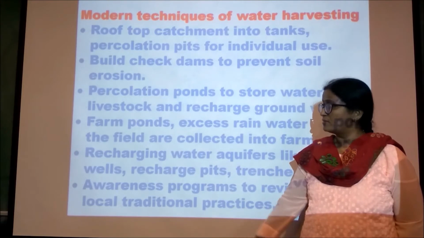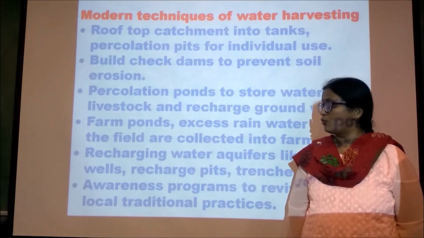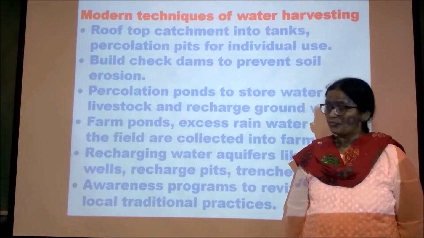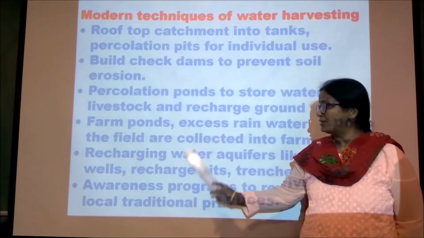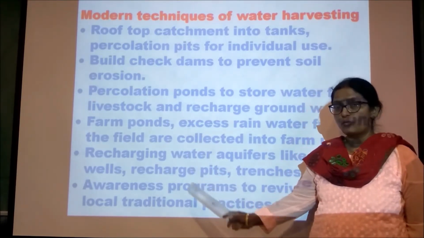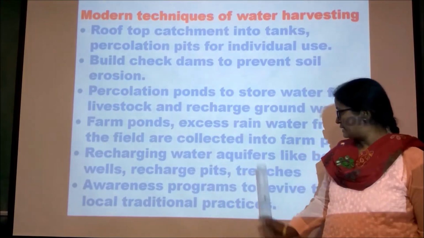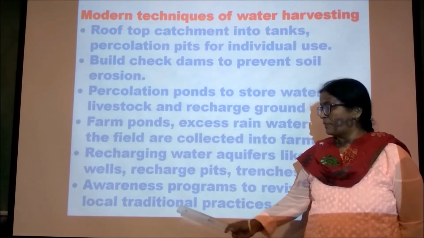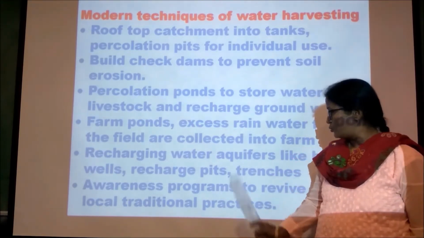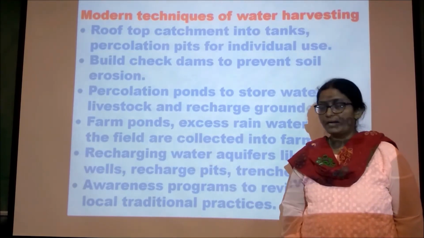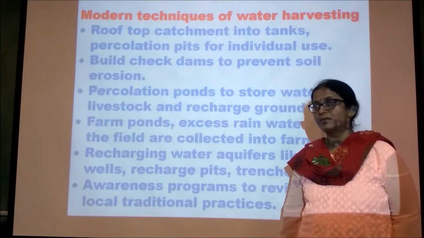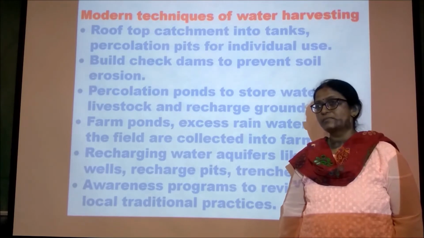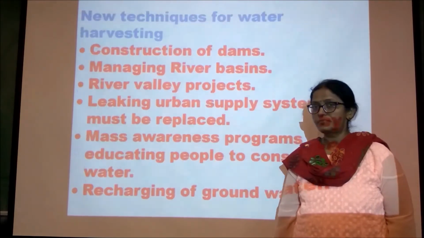Farm ponds will collect the excess rainwater, and that water can be used for the fields for farming. Recharging water aquifers like bore wells, recharge pits and trenches will be used for collecting the rainwater. Awareness programs bring awareness about the importance and conservation methods that will help in conserving water.